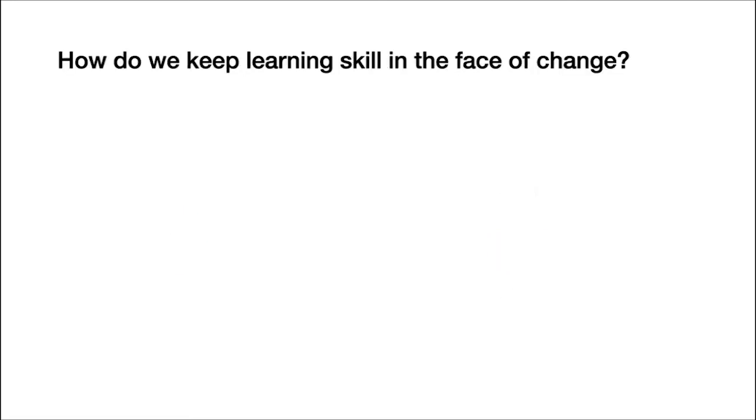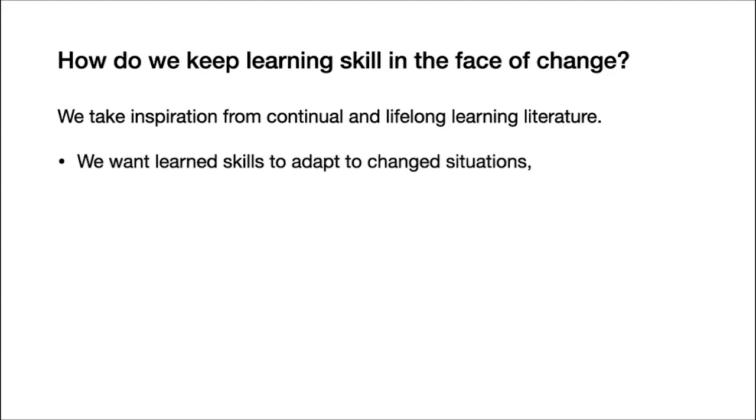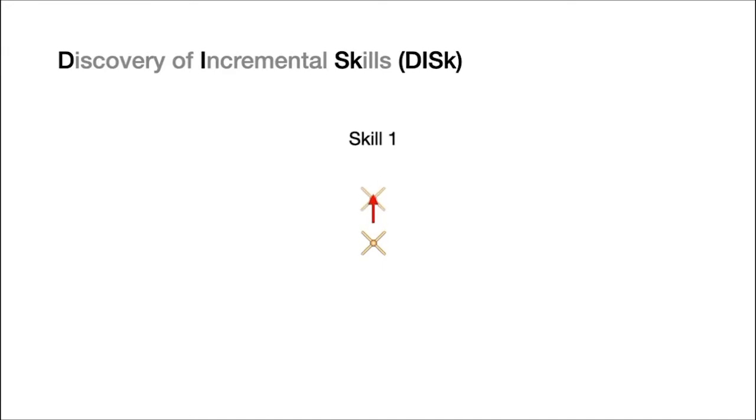To learn skills in a changing world, we take our goals from the continual and lifelong learning literature. In particular, we look for algorithms that can learn new skills to adapt to changed situations, but at the same time, we try to make sure that the skills we already have are not forgotten with changes in the environment or agent dynamics. This is why we present DISC, an incremental skill learning algorithm consisting of both of these properties. DISC can learn an arbitrary number of skills incrementally.